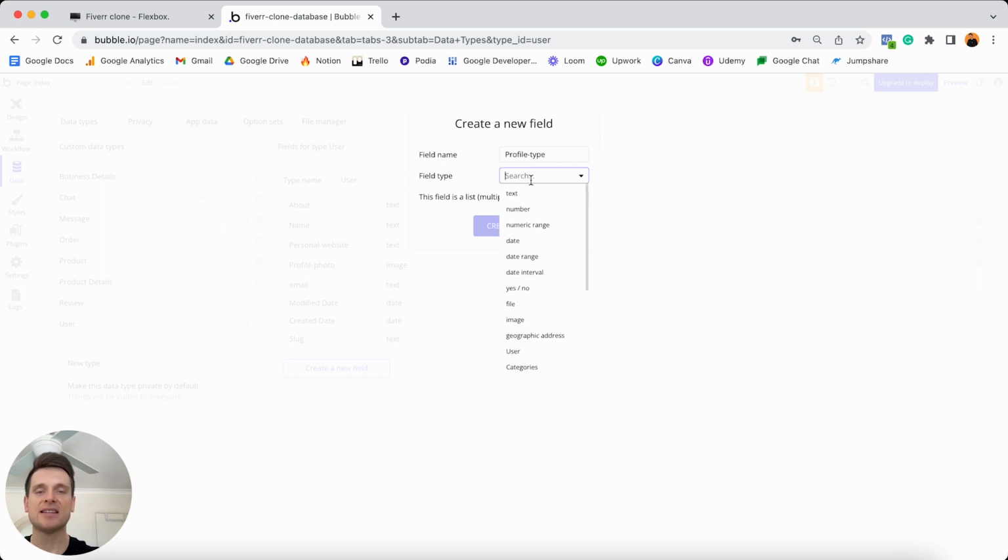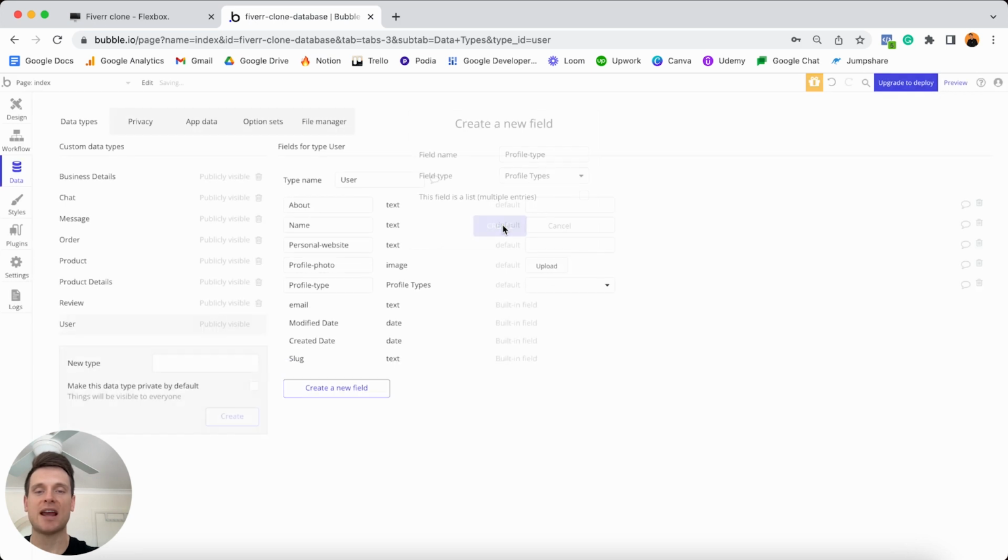And so if we head to this field type and scroll on down, you'll see the option to link this to our profile types option set. So I'm going to do that, and I'll choose to create this.